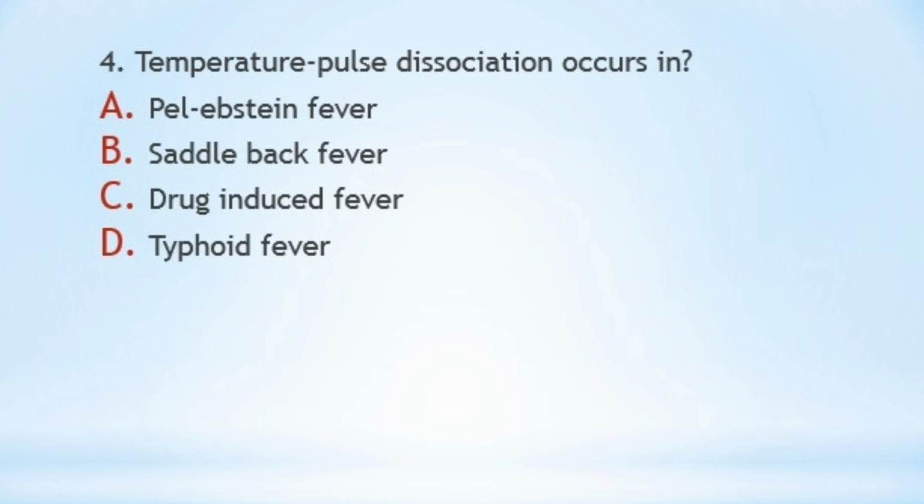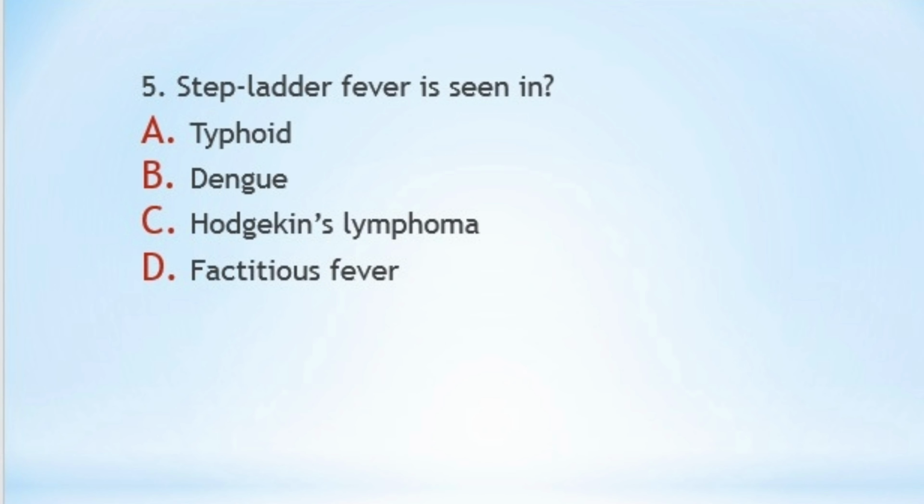Okay, so the next question, question number 5, is, step ladder fever is seen in option A, typhoid, B, dengue, C, Hodgkin's lymphoma, or D, factitious fever. So first of all, what is step ladder fever? It is a fever that rises on one day and then falls another day and continues to form these peaks and troughs with insidious onset. So this type of fever is seen in option A, typhoid. All right, so let's move on to the next question.